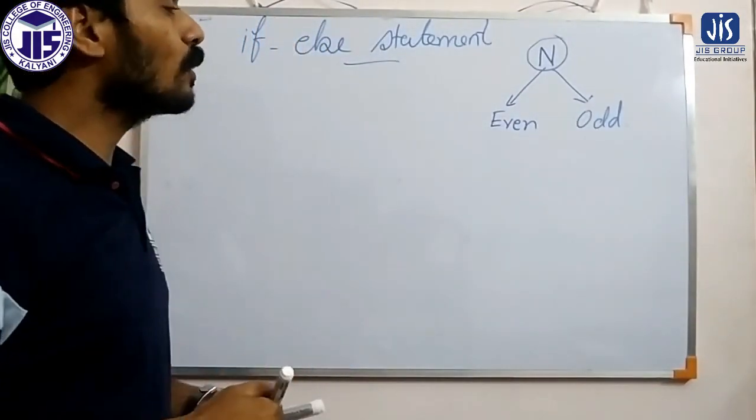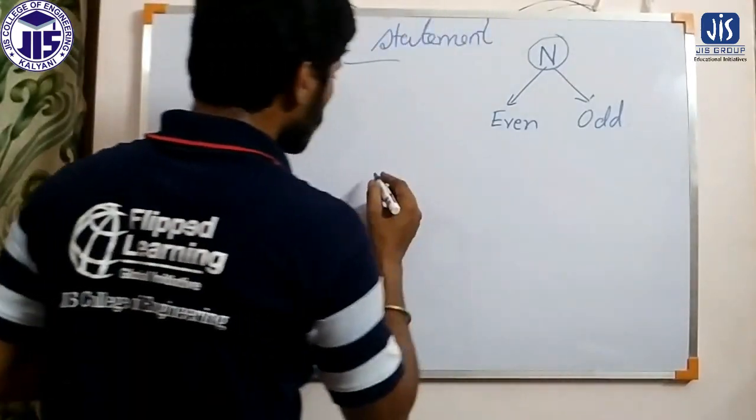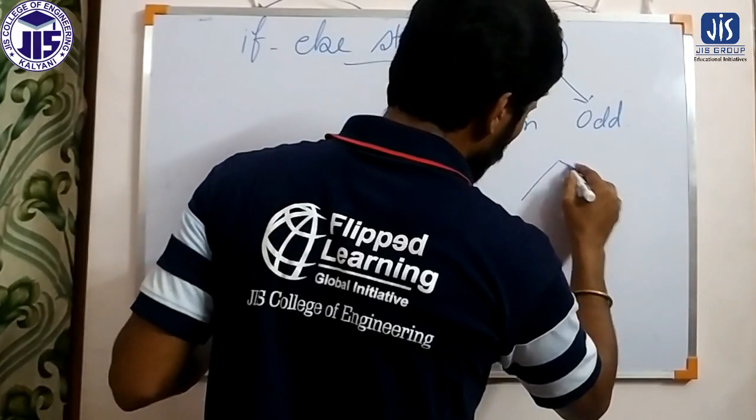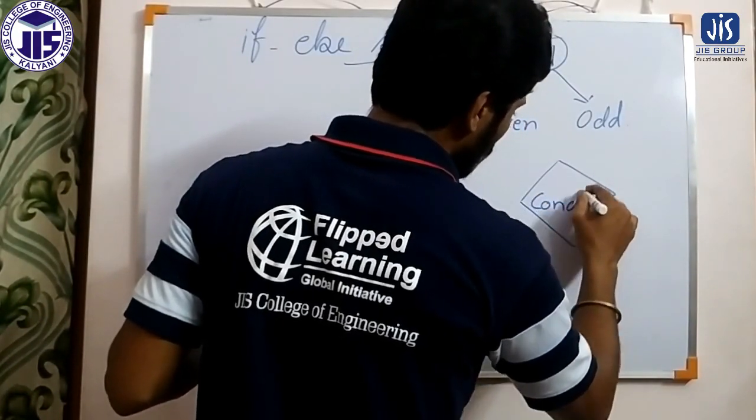Now what we have to do? The flowchart is very simple. In the flowchart we should have a condition, a well defined condition.